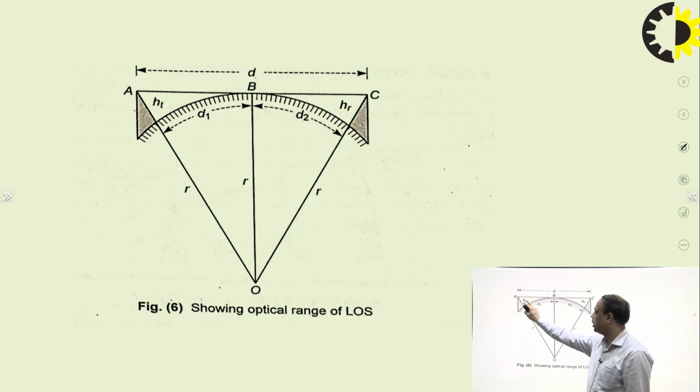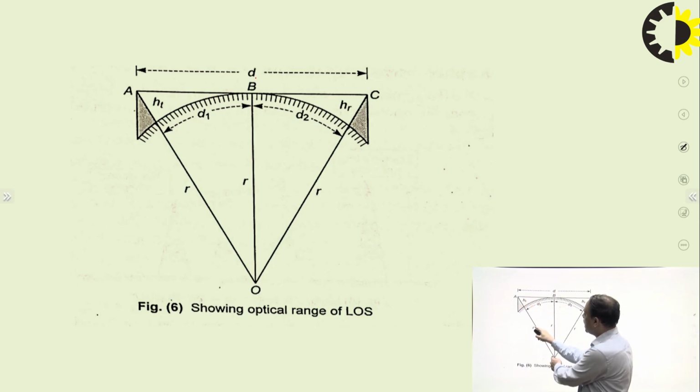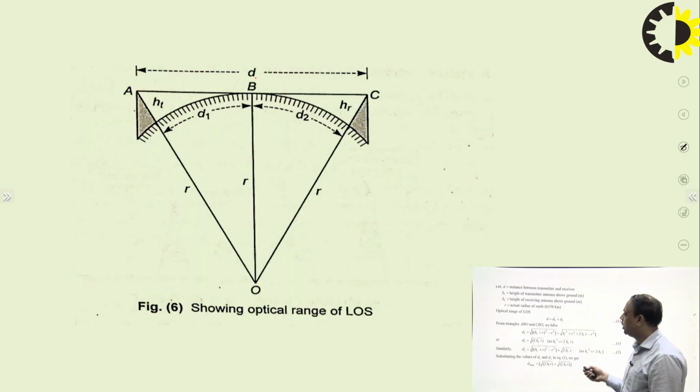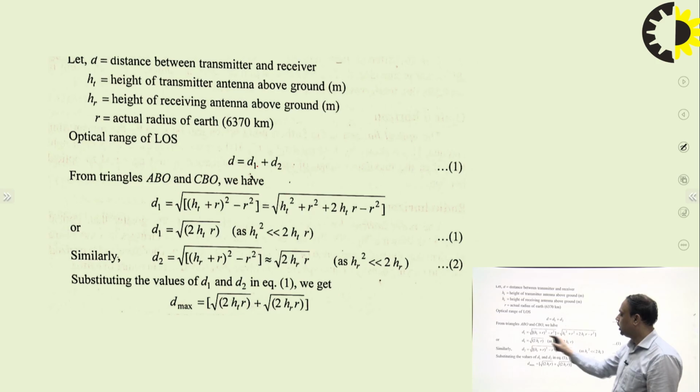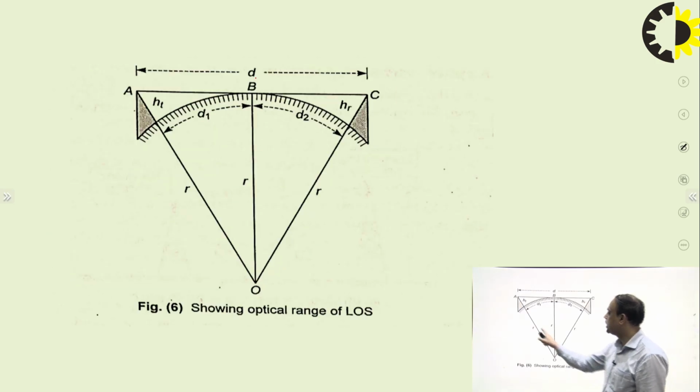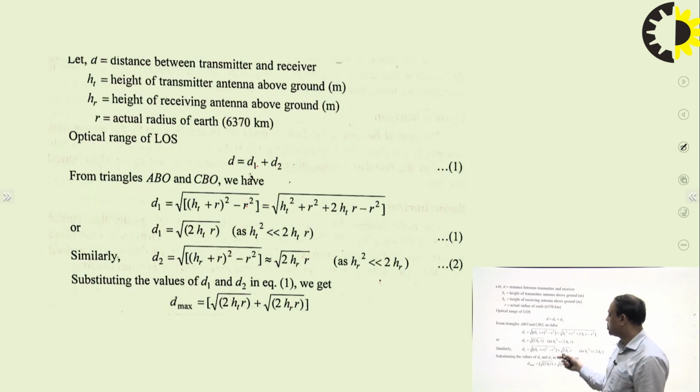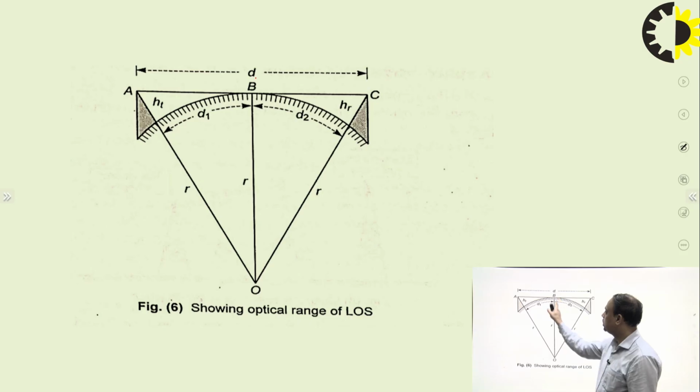If we consider this triangle, then this is r plus ht, and this is d1. With the help of trigonometry, the Pythagoras theorem, d1 is equal to under root of (ht plus r) whole square minus r square. So d1 is equal to this square minus this square, under root.